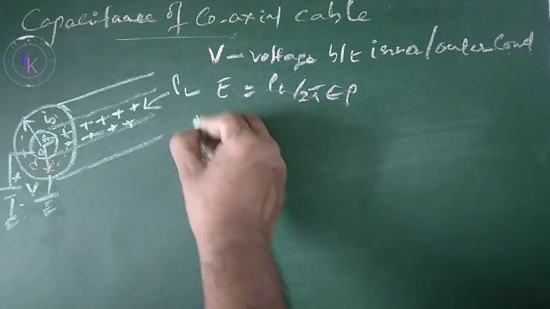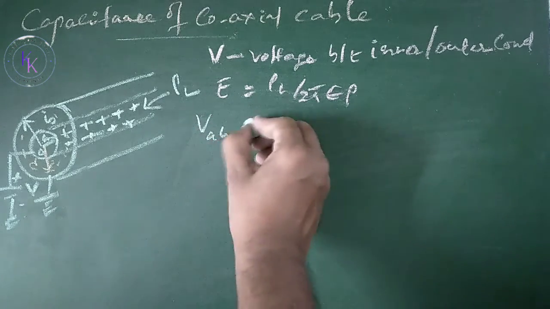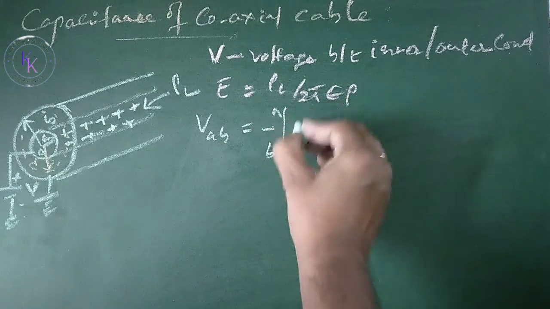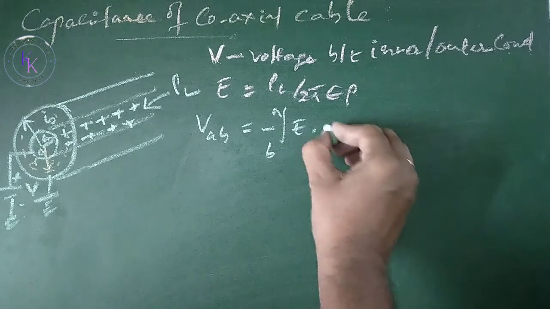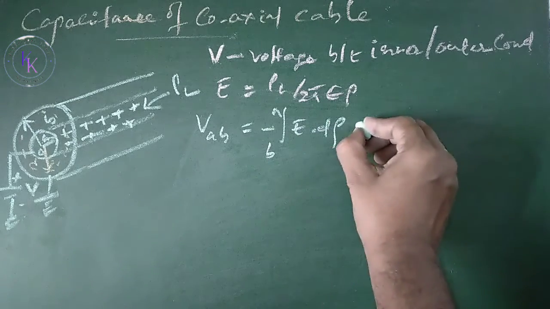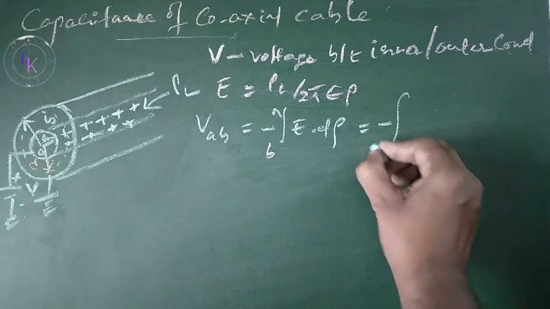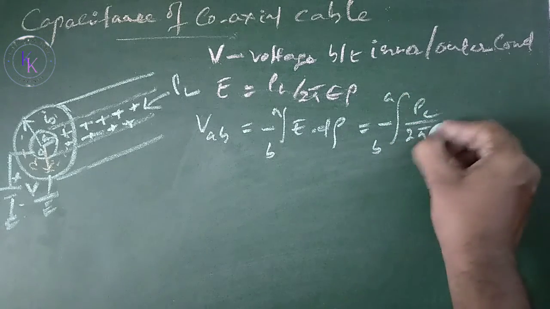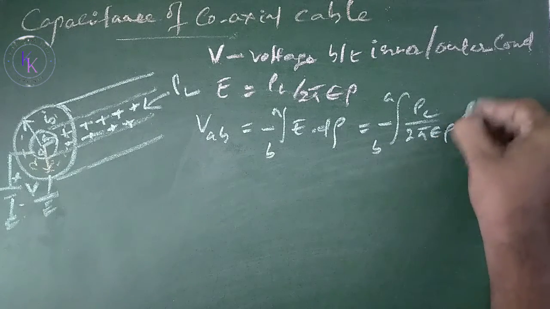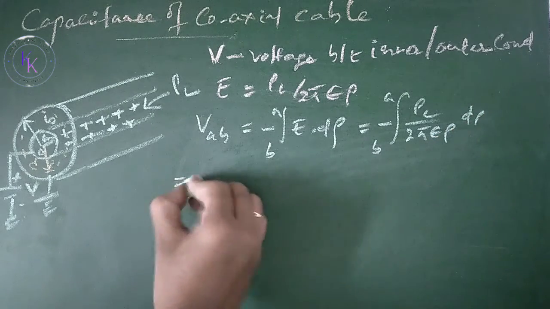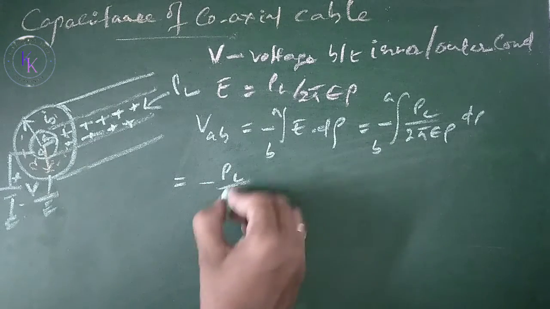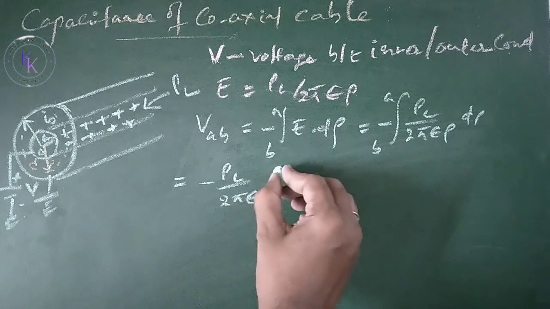Then the voltage difference between A and B is given by minus integral B to A E d rho, that equals minus integral B to A rho L divided by 2 pi epsilon rho d rho, which again is minus rho L by 2 pi epsilon.